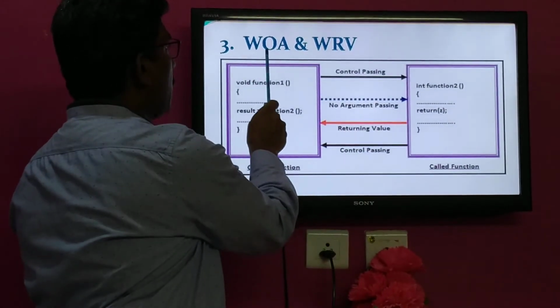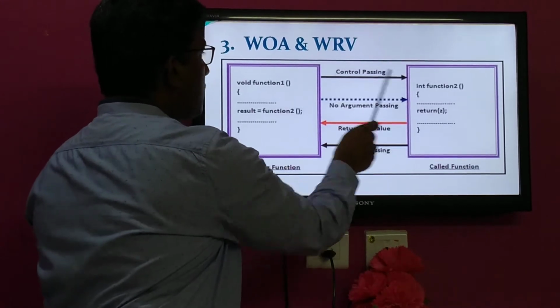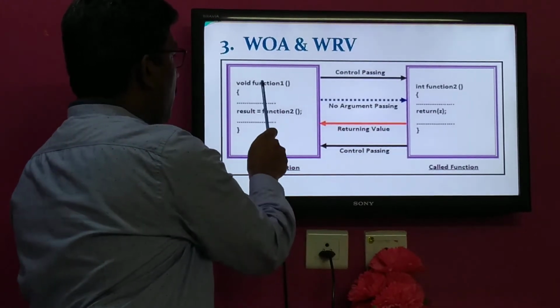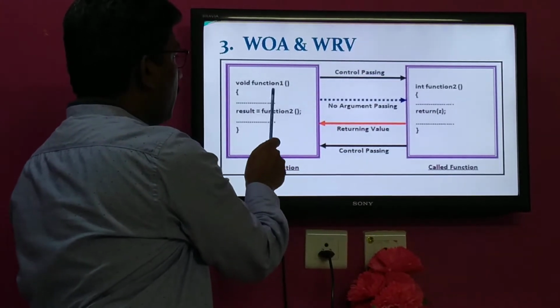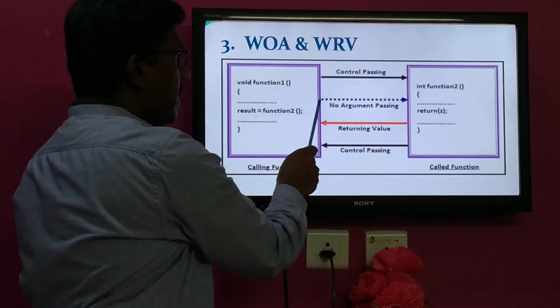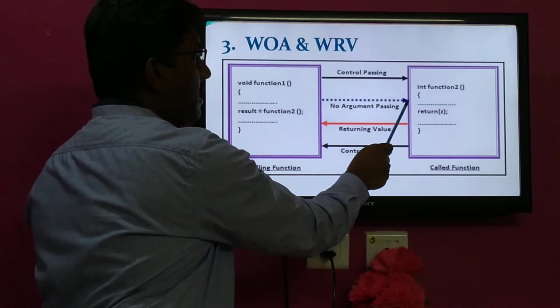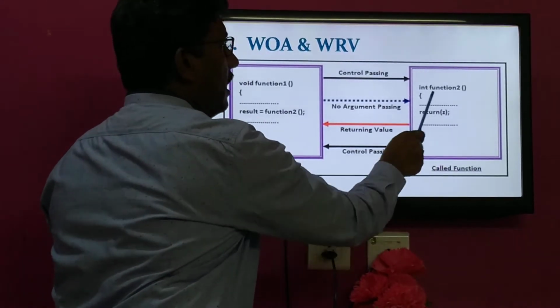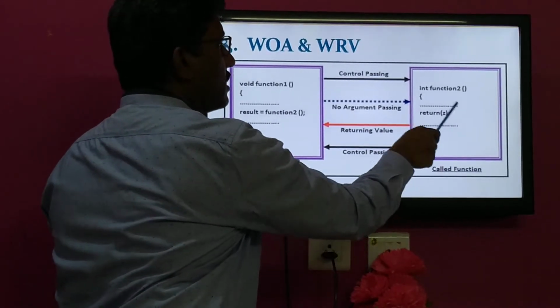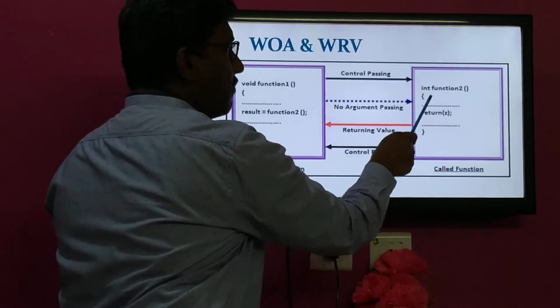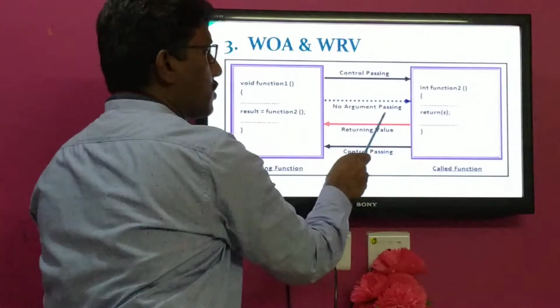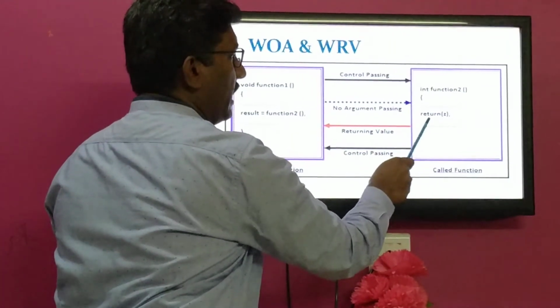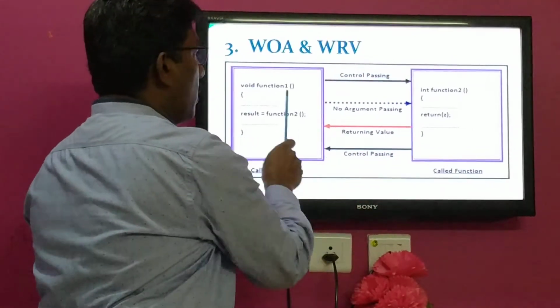That's why it is called without argument. Only control is passed while calling function 2 from function 1. During that process no values are passed, but after control is passed, this function will provide the required values on its own within function 2, and after completion of the task it will return values. You can see the return statement over here. That will return the result to the calling function.